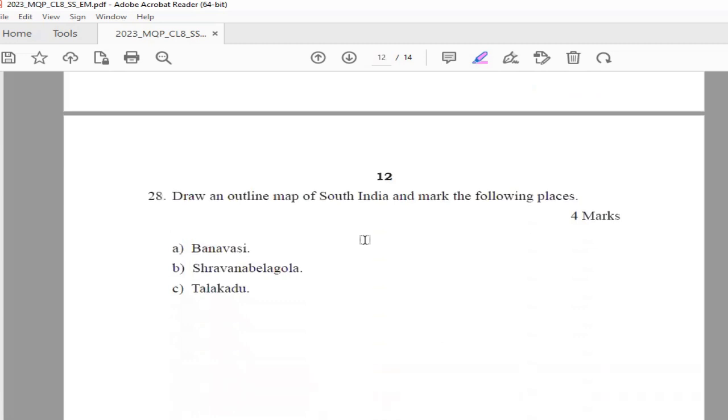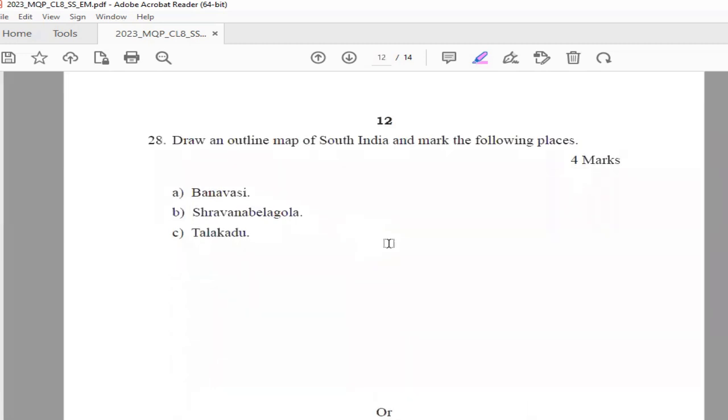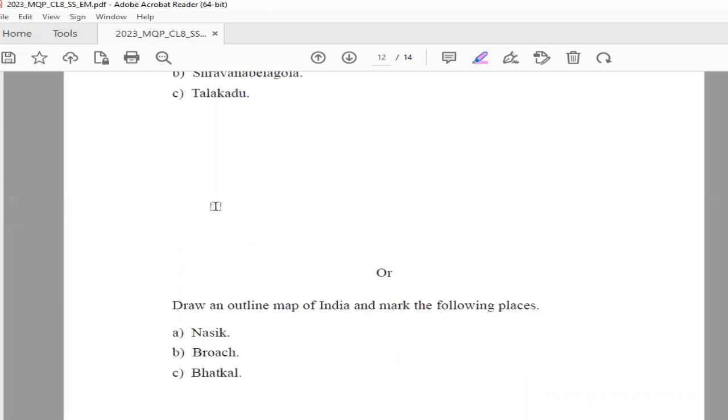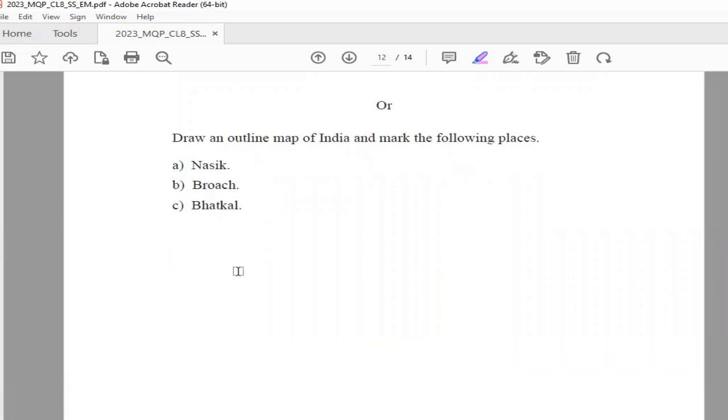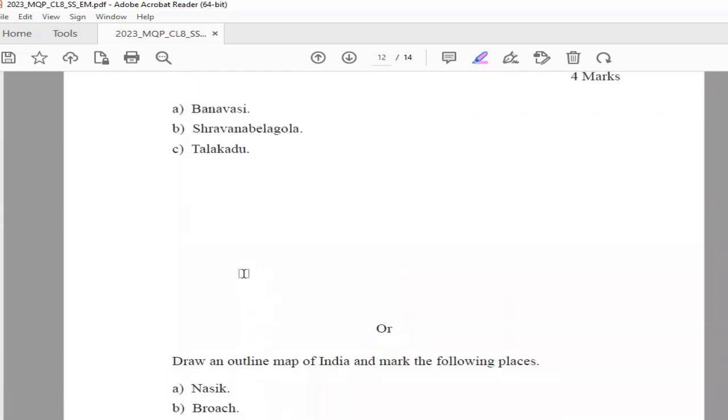Then next you have last question that is draw an outline map of South India and mark the following places. Banavasi, Shravana Belagola, Talakkadu. This you can refer from your textbook. You will have to learn to draw a South Indian map and mark the following places. And one more option you are having is you can draw an outline map of India and mark the following places. That is Nasik, Bhuj or Bhatkal. So for these two answers, you can refer your textbook. So with these questions and answers, we finished the model paper of Class 8 Social Studies.